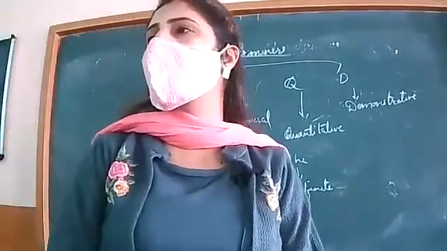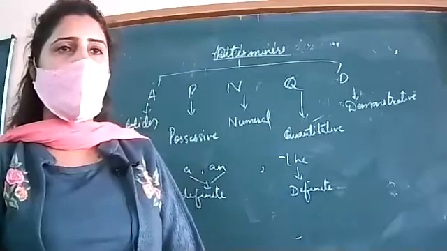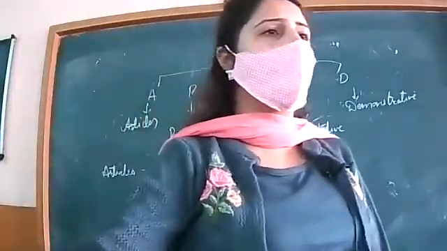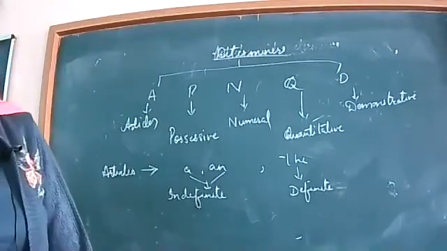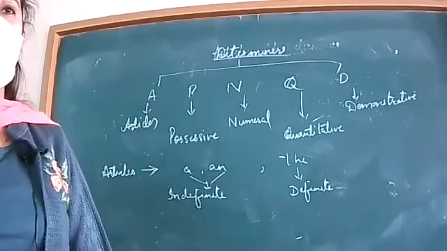So what is the difference between a and an? A is used with consonant sounds and an is used with vowel sounds.